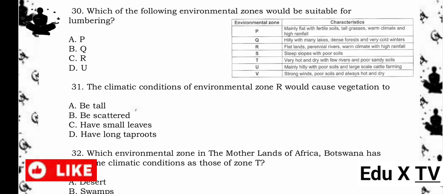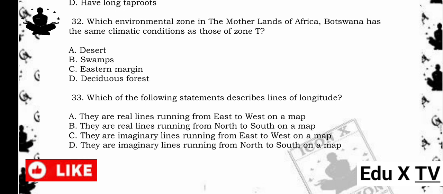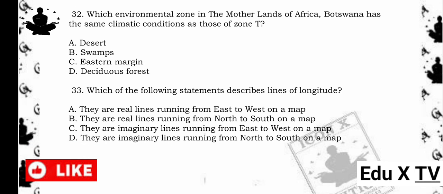32. Which environmental zone in the motherlands of Africa, Botswana, has the same climatic conditions as those of Zone T? A. Desert. B. Swamps. C. Eastern margin. D. Deciduous forest. The answer is A. Desert. Reason being, Zone T is described as very hot and dry with poor sandy soils, similar to the desert climatic conditions in Botswana.